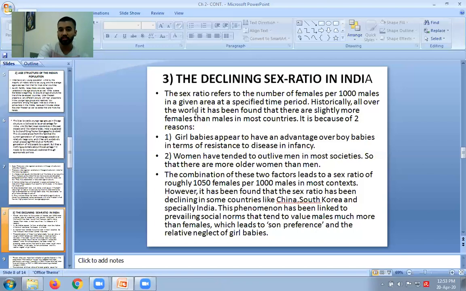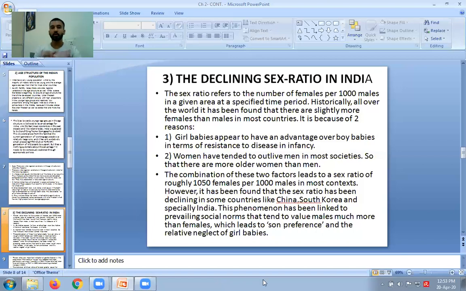Sex ratio refers to the number of females per thousand males in a given area at a specified time period. Historically, all over the world, it has been found that there are slightly more females than males in most countries. It is because of two reasons.